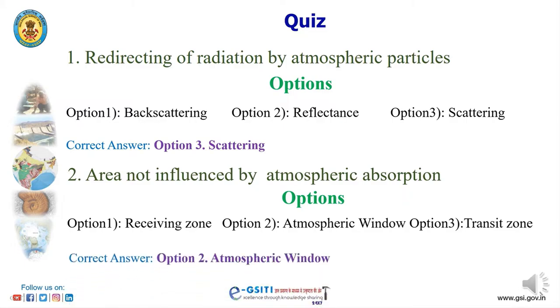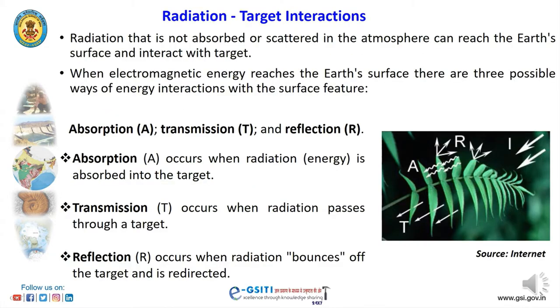Correct answer is option 2, atmospheric window. Radiation target interaction is another important element in remote sensing. Radiation that is not absorbed or scattered in the atmosphere can reach the Earth's surface and interact with the target.